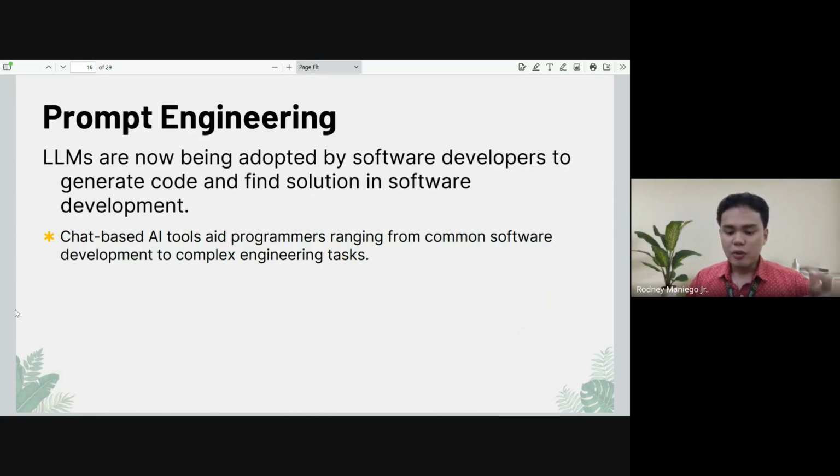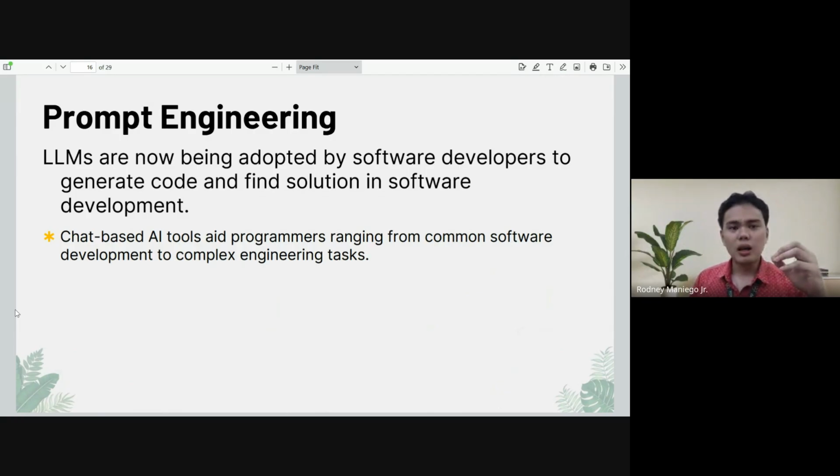Maybe you've been using ChatGPT and other technologies now to create essays, your assignments or whatever. But our goal here is to use these technologies for software development, for programming, to generate the code for us, or to find solutions in software development, to fix bugs, to improve the efficiency of our code, to simplify our code, to beautify our code.